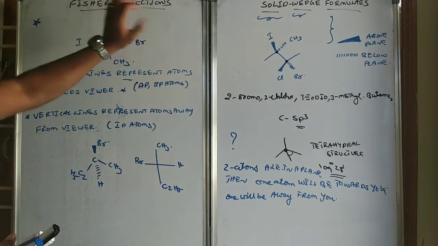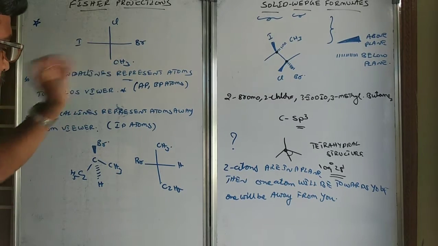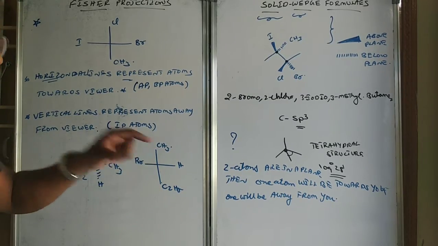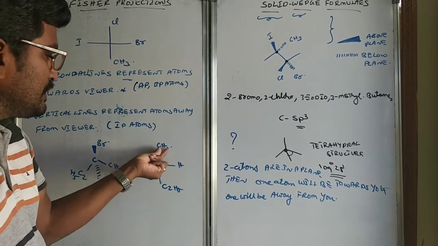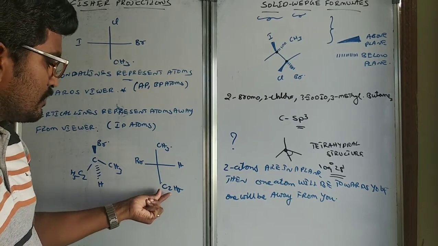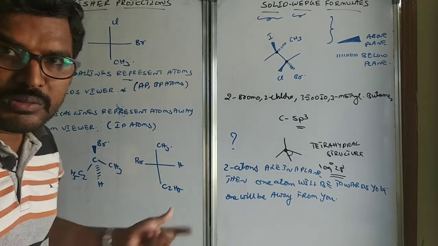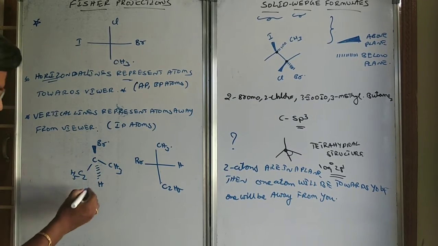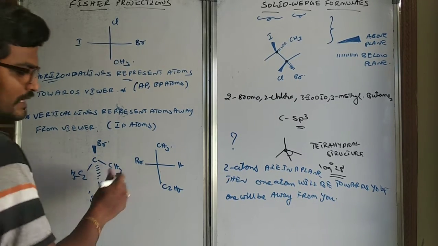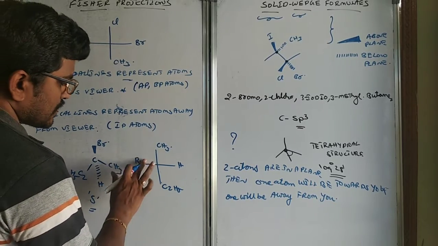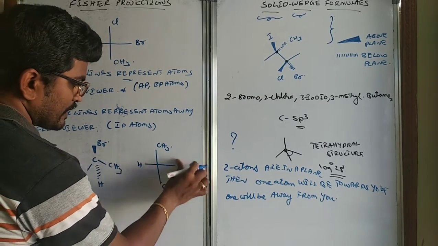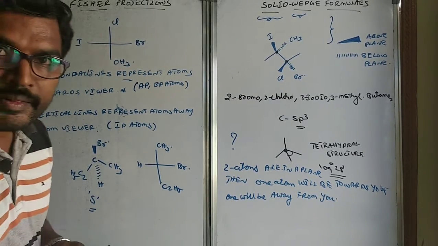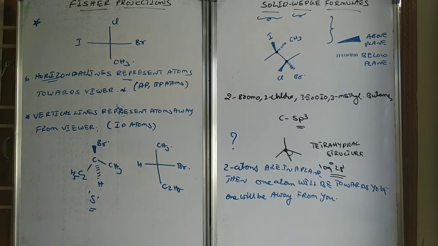When you are writing a Fisher projection for any compound, the above-plane and below-plane atoms should be on the horizontal line. The less substituted carbon should be on the top of the vertical line. The more substituted carbon should be on the bottom of the vertical line. Now see what is the configuration of this, means 1, 2 and 3. This is an S configuration. In this case, 1, 2, 3, this is an R configuration. So H and Br should come. Hope you are understanding this.